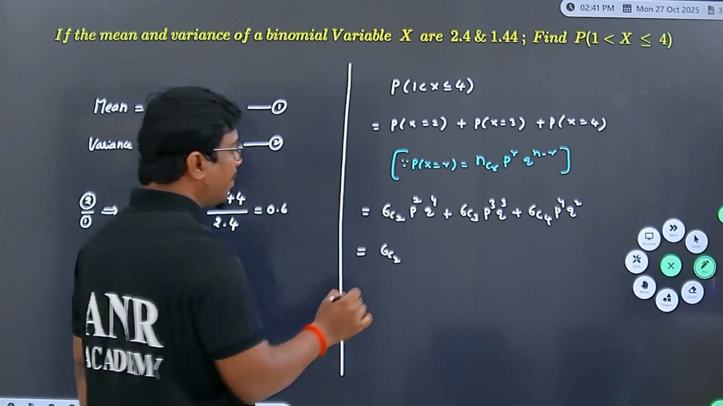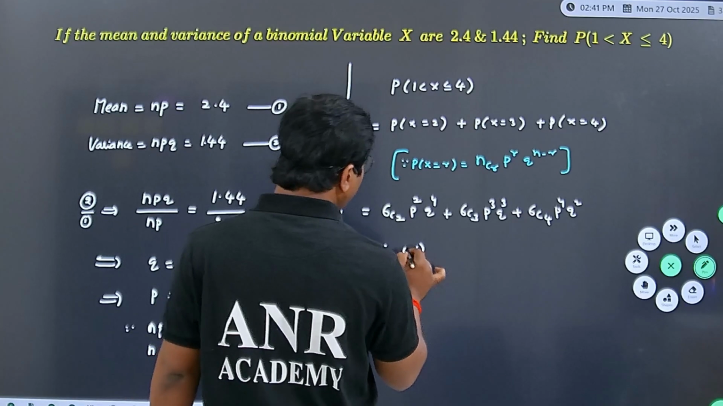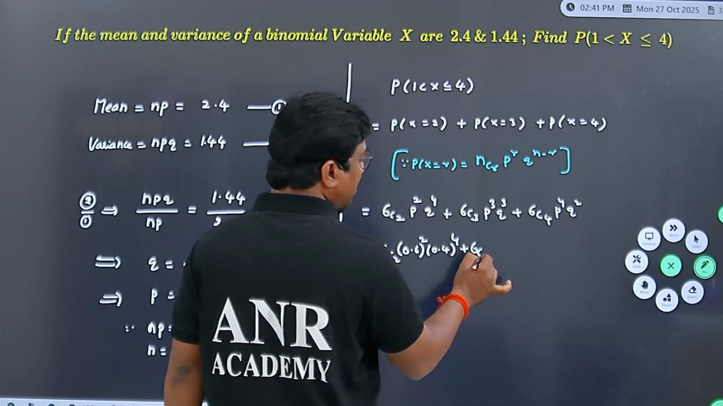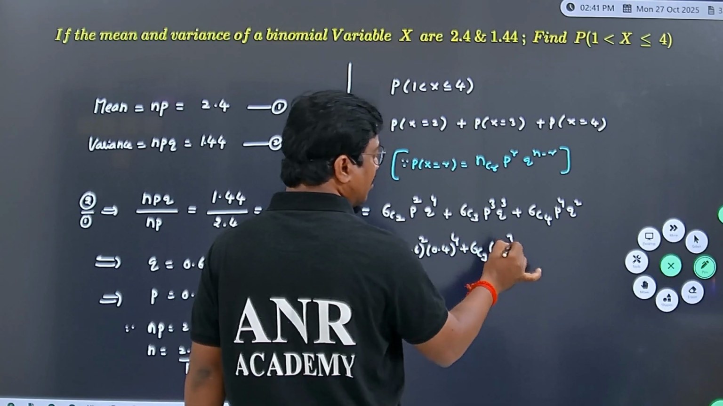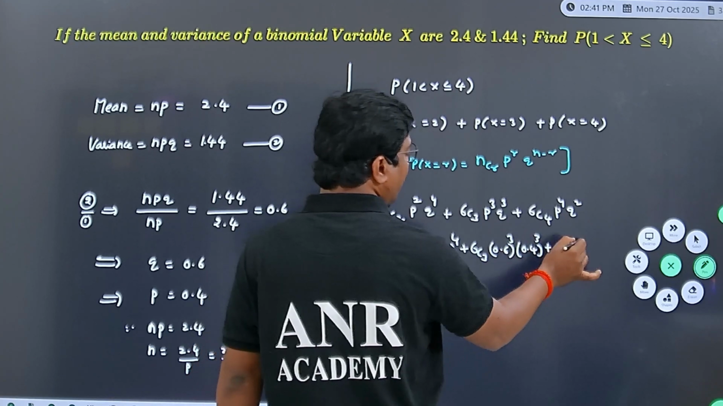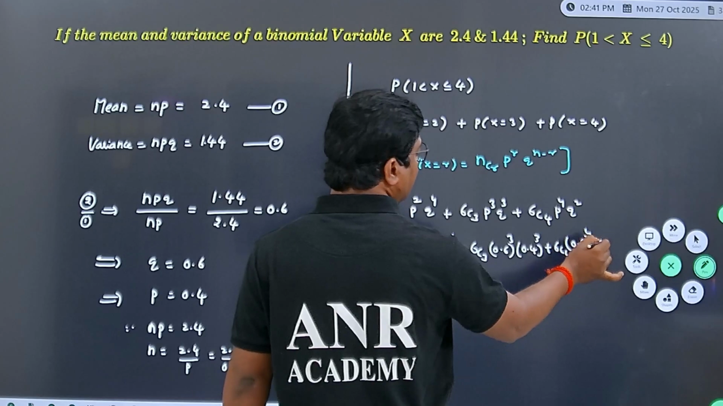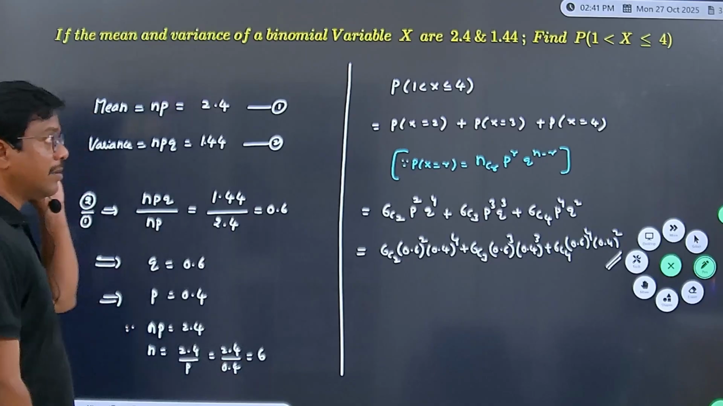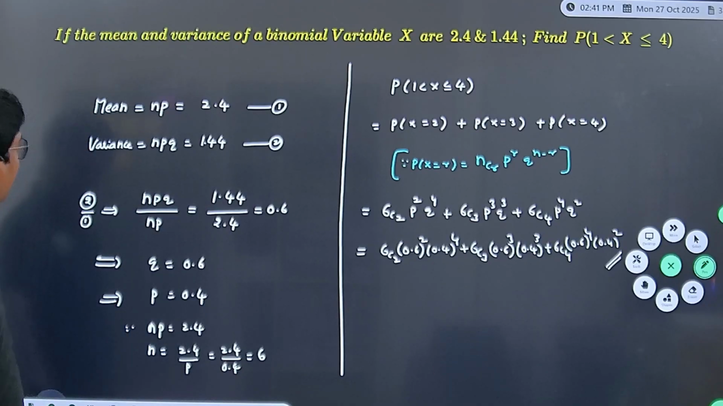P you have 0.6. Next 0.4 whole power 4 it is. Next 6C3 0.6 whole cube 0.4 whole power 3. 6C4 0.6 whole power 4 0.4 whole square. That is the answer. Let us move to the next one.